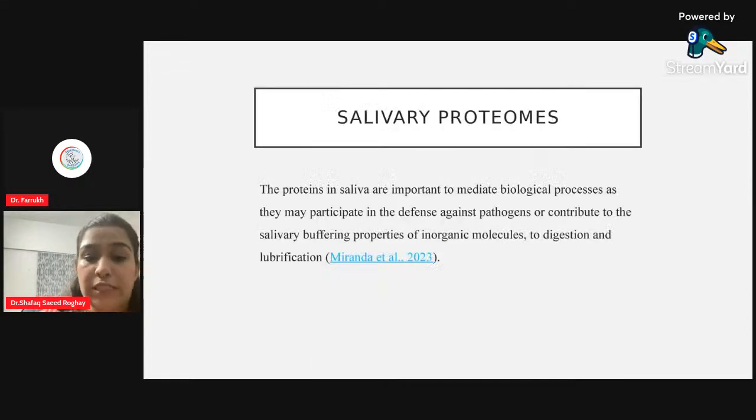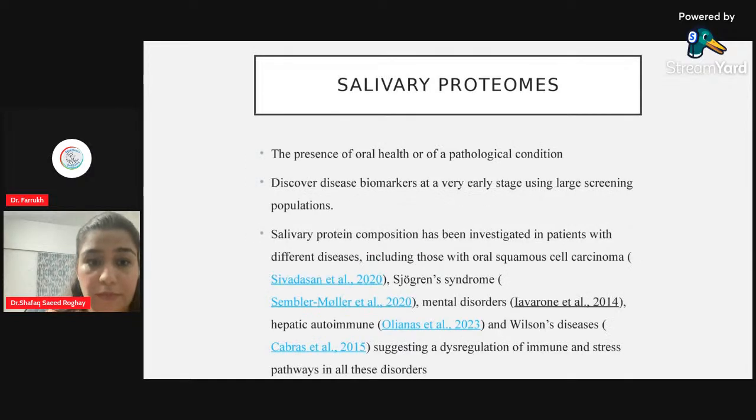Now, these proteins have certain biological processes. For example, they protect against pathogens. Then they have buffering properties against the inorganic molecules. They help in digestion. They help in lubrication as well. Not only that, they also detect pathological conditions. They can be used as a biomarker for early detection of any disease.